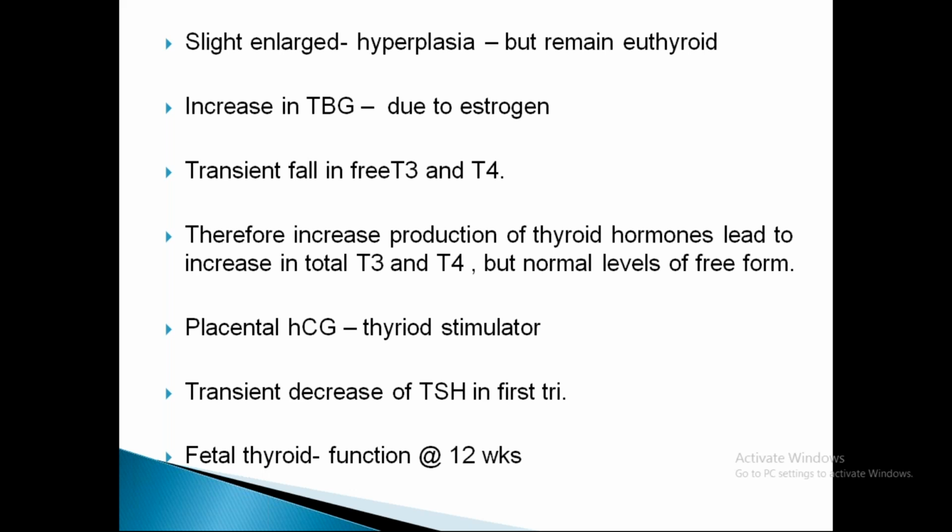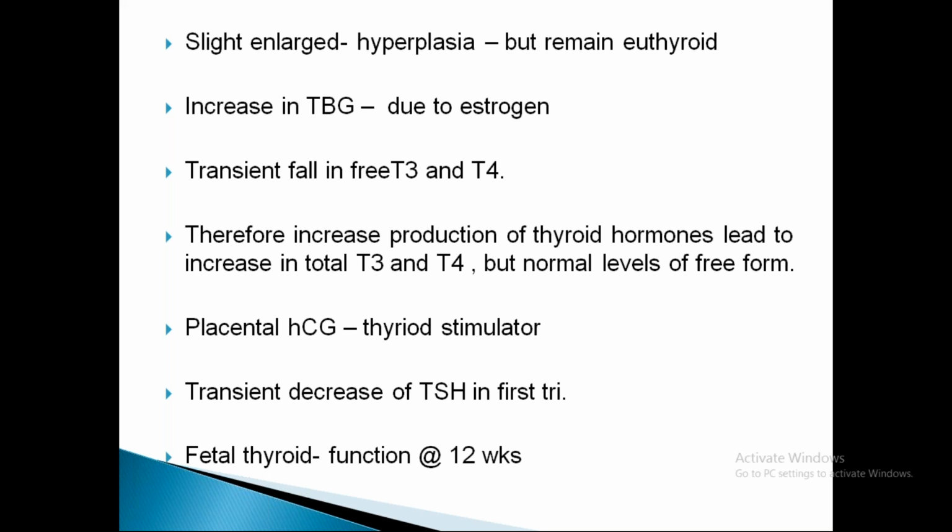Why is this enlargement of the thyroid gland happening? Because there is an increase in thyroid binding globulin. This thyroid binding globulin is a protein to which thyroid hormone gets attached in the maternal serum. It is increased due to estrogens. When this is increased, more thyroid hormone is bound to thyroid binding globulin, and you can see the free hormones at a lower concentration.